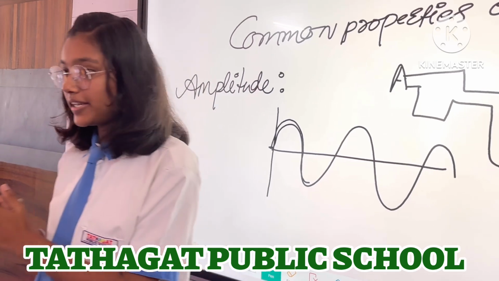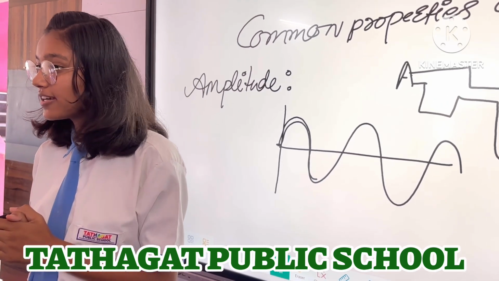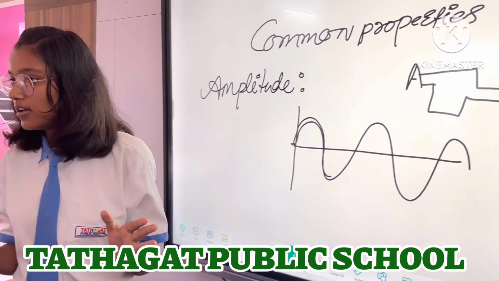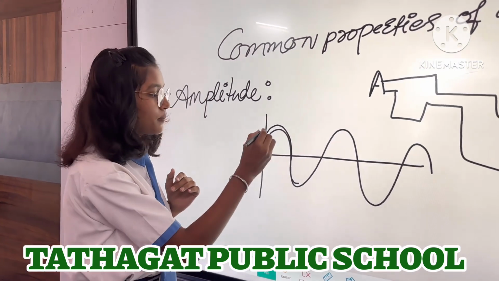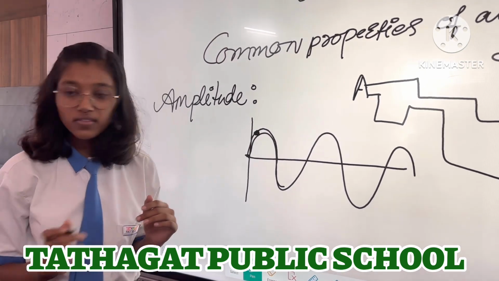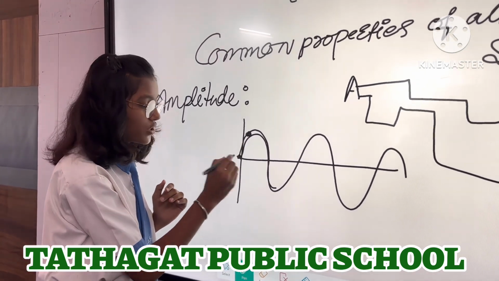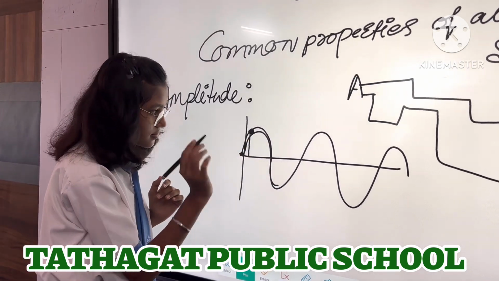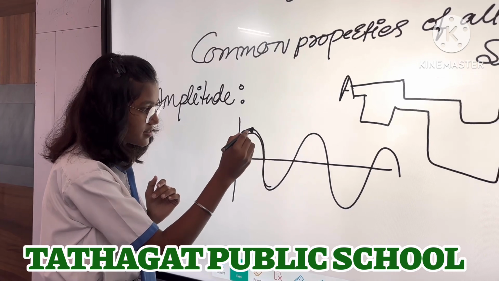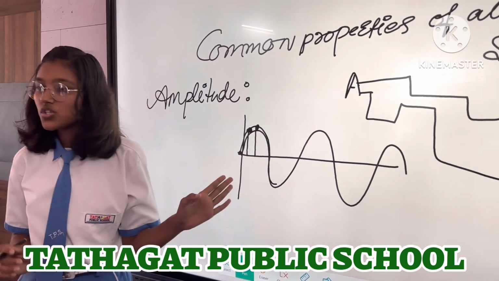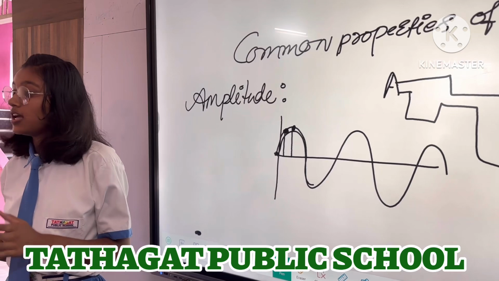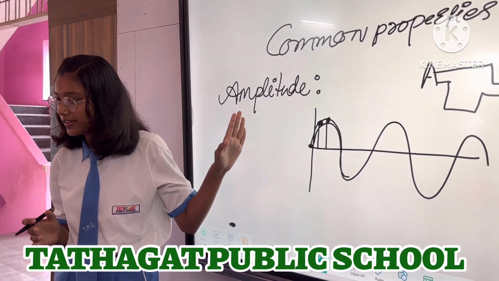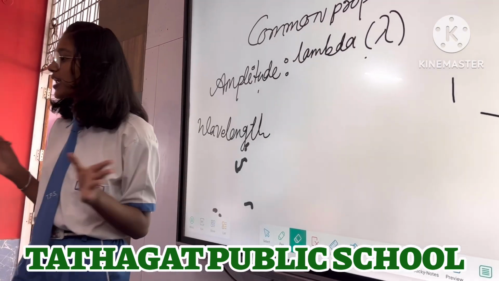A wave travels through a medium, and the medium has particles. So it is the maximum displacement of that particle from its mean position. Suppose this is the particle. It moved from this origin. So the largest displacement of this particle is this. If here is the particle, the largest displacement of this particle is this. So the largest displacement of a particle from its mean position is called the amplitude. Get it?